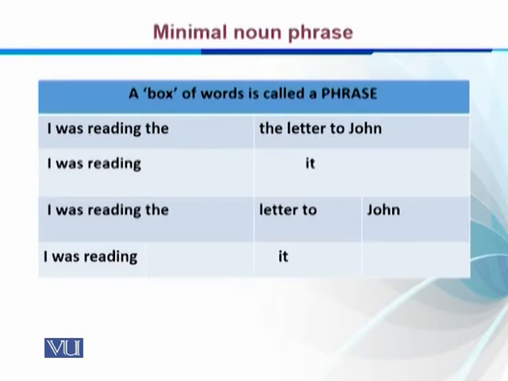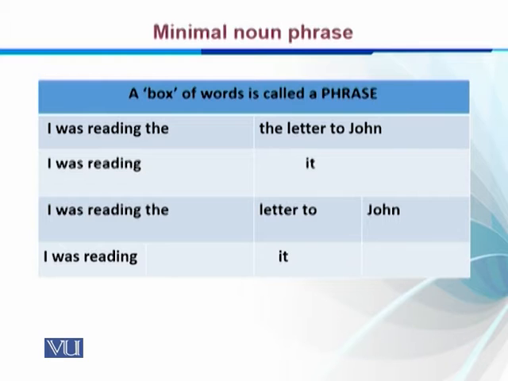If you look at this, I was reading the letter to John, it's changed with it and we get the sentence I was reading it. What were you doing? I was reading it. You have the letter in your hand and you simply say I was reading it. And what is it? Letter to John.